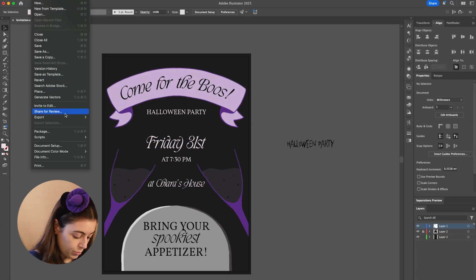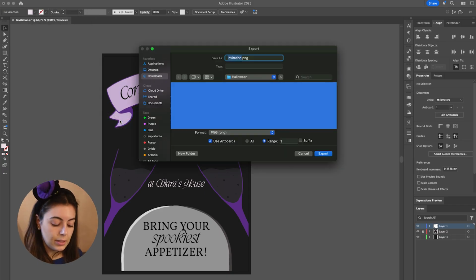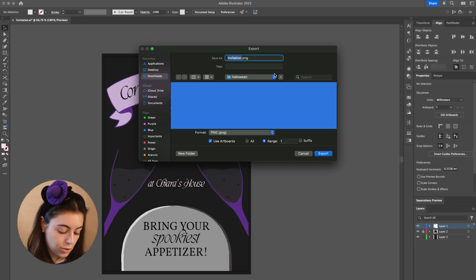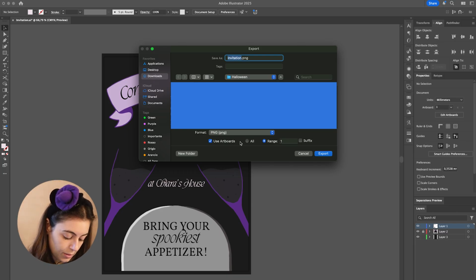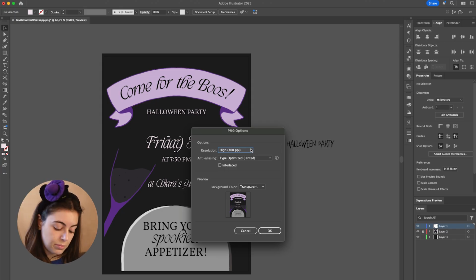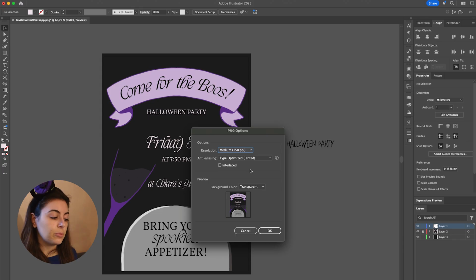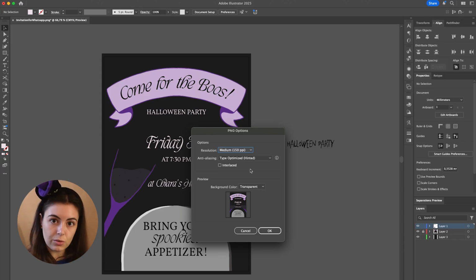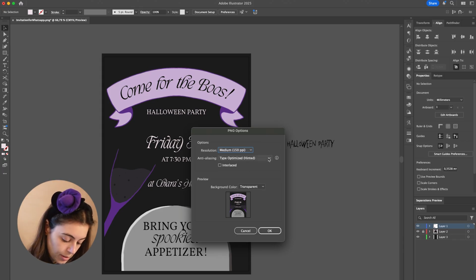So I'm going to export it as a PNG for the WhatsApp, and I'm going to export it as a PDF for the printing. So for WhatsApp, PNG, yes. So high 300, maybe we can tune it down to 150 to keep the quality but lowering the heaviness of the file. Then type optimize, yes, we do want that.